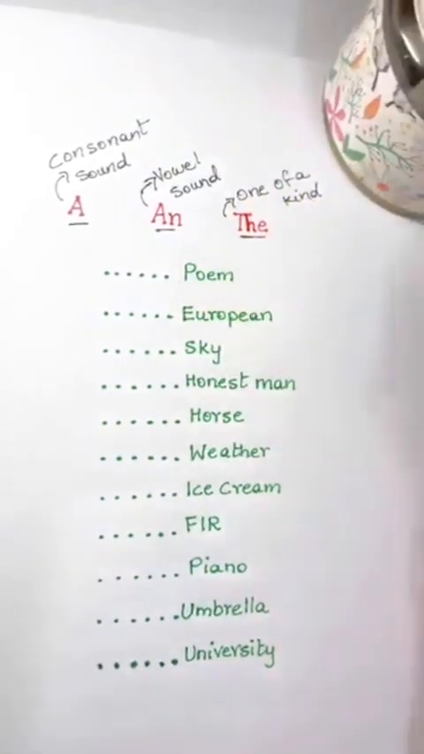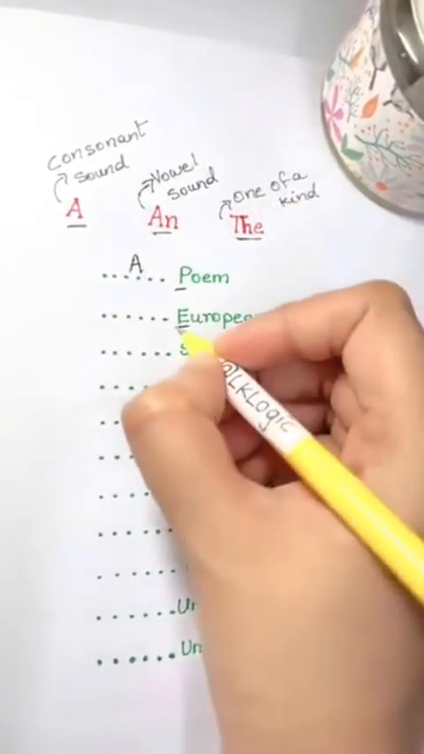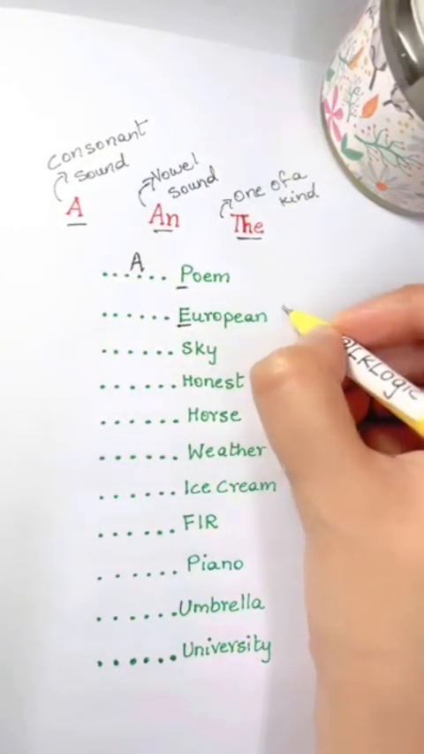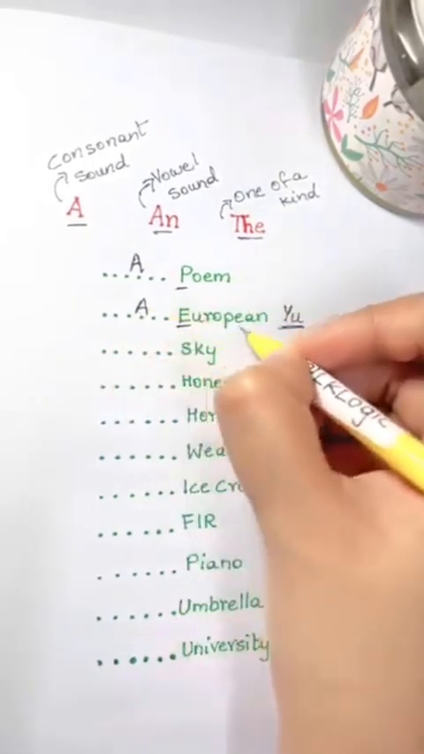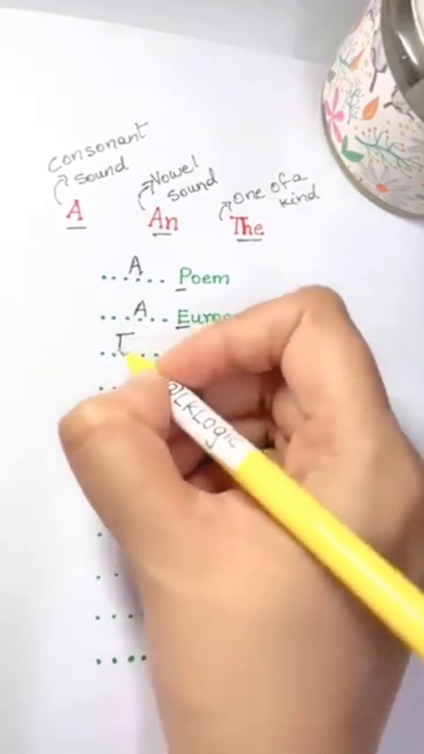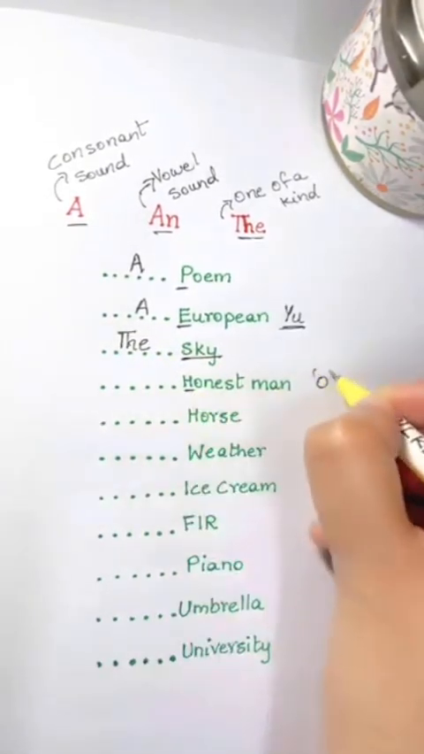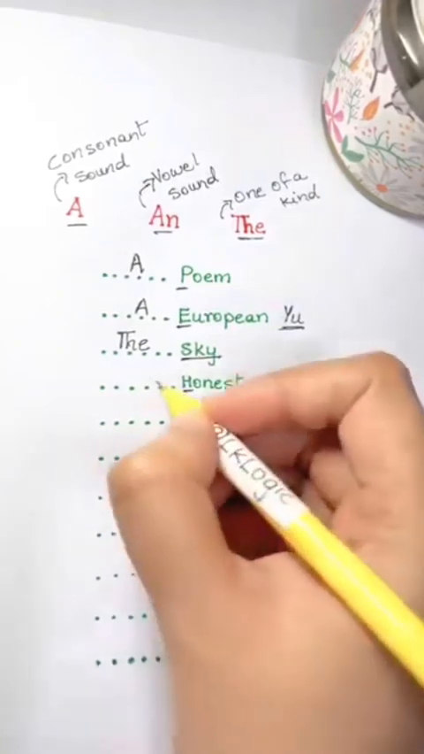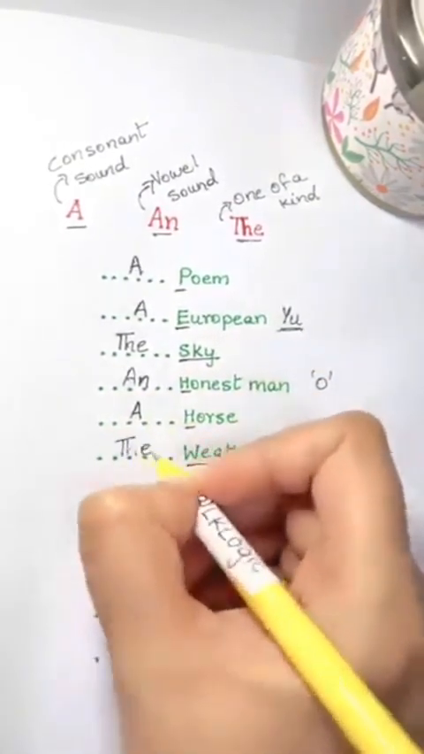Blank poem. P is a consonant, so a poem. Blank European. E is a vowel but gives a consonant sound like you, so a European. Blank sky. How many skies do we have? Only one, so the sky. Blank honest man. It starts with a consonant but gives a vowel sound o, so an honest man. A horse. The weather. An ice cream.